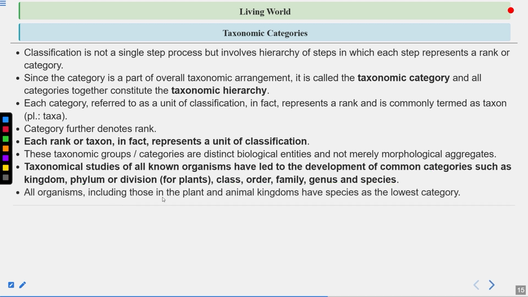All organisms, including those in the plant and animal kingdoms, have species as the lowest category. So species is the lowest category or the lowest taxon. Now, as it is the lowest category, then what happens? The number of similarities is more. So the lower the taxon, the lower the category, the more will be the similarities. The higher the taxon, like kingdom, which is a very broad category, the fewer will be the shared characteristics.